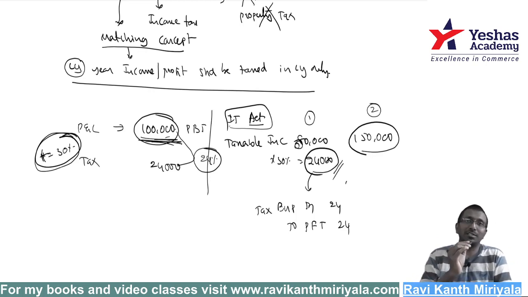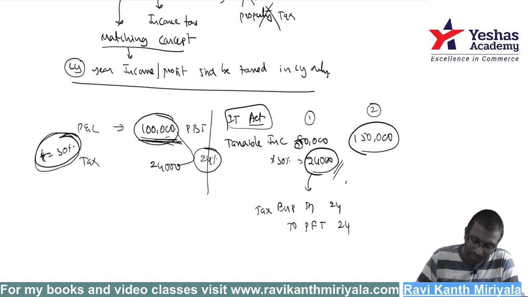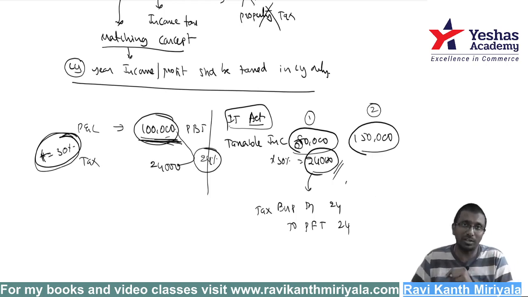That is the reason. Your profit as per the P&L is 1 lakh, but taxable income as per the Income Tax Act is 80,000. That means actually you should have paid 30,000, but the Income Tax Department is saying pay only 24,000. Okay, fine, I'll pay 24,000. I don't want you to pay more than 24,000.